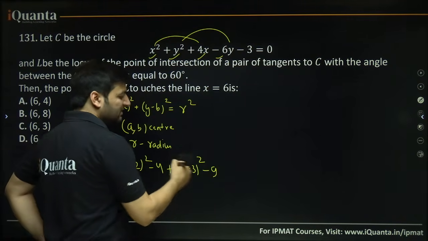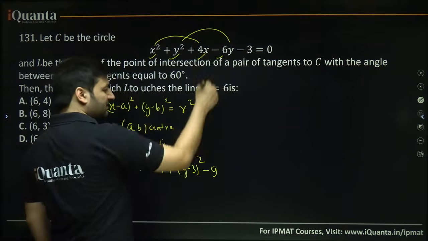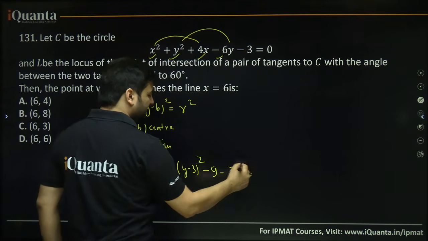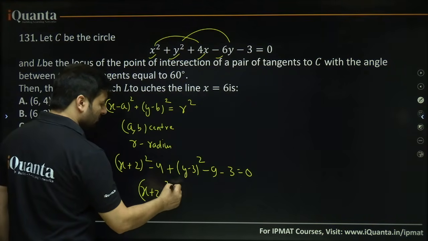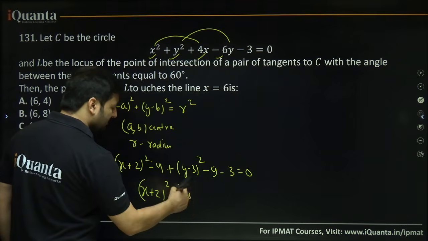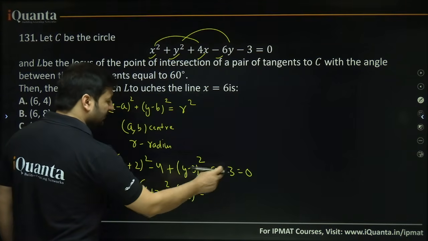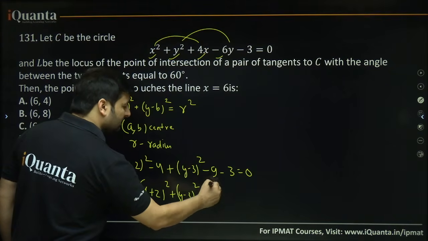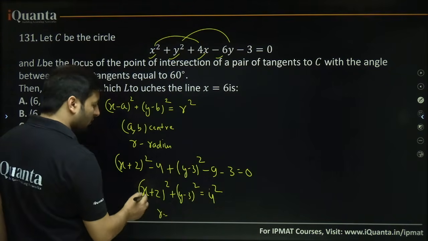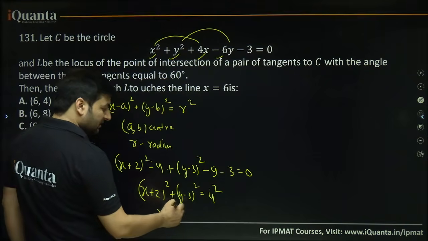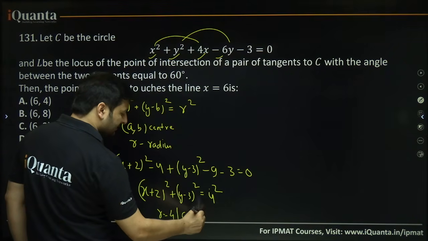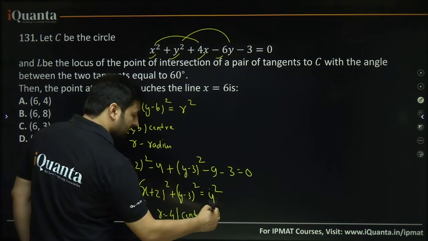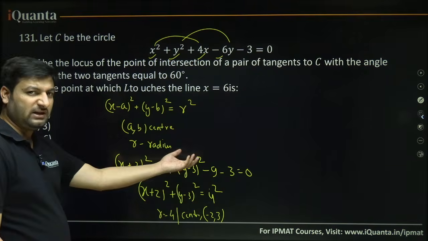So that has to be cancelled because there was no 9 here, and there's a 3 over here which is waiting. So how do I write it? (x + 2)² + (y − 3)² = 9 + 3 = 12 + 4 = 16, that means 4². From here, if you observe this equation and this equation, the radius is 4 units. The center is actually (−2, 3). Understanding this is very important, that is why we opened this equation.